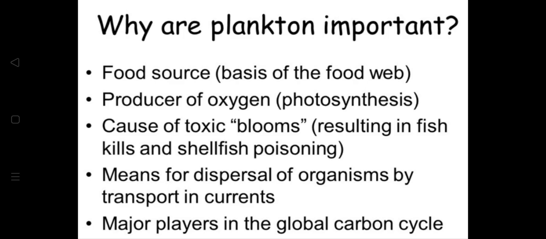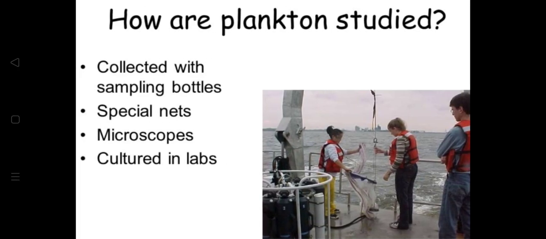Dispersal meaning, students, spreading out. They are major players in the global carbon cycle. Now, how are they studied? These small microscopic and macroscopic organisms are collected with sampling bottles, and for these there are special nets. Then microscopes are used, and then they are cultured in labs.